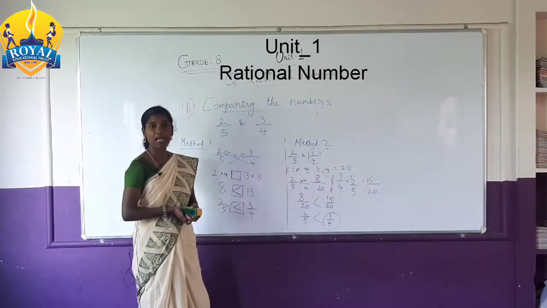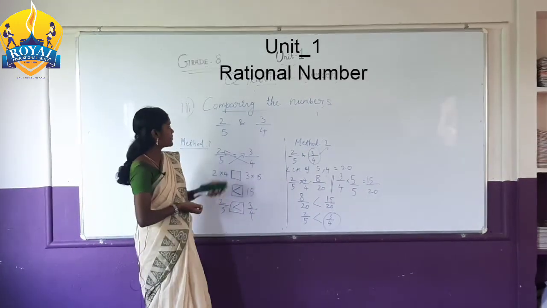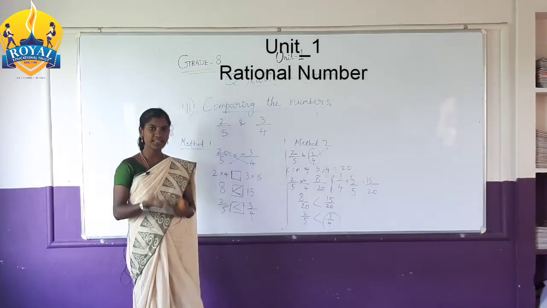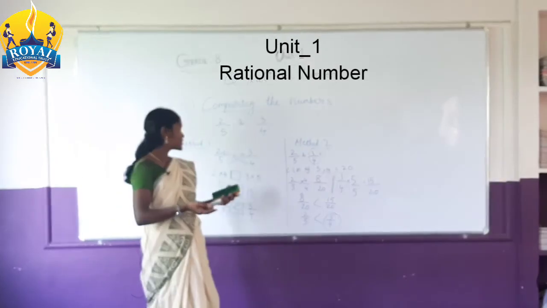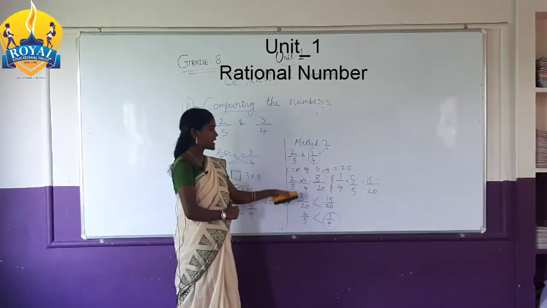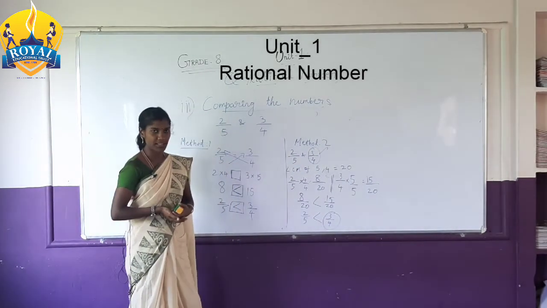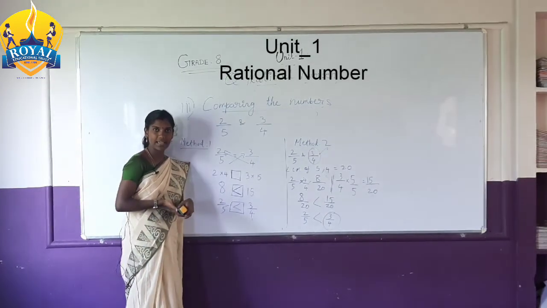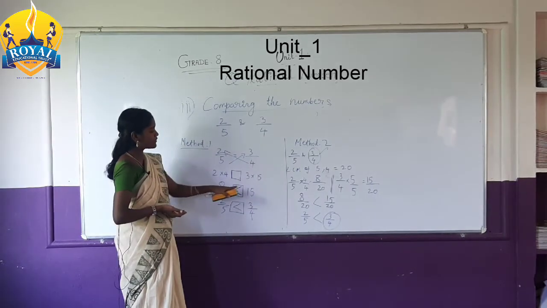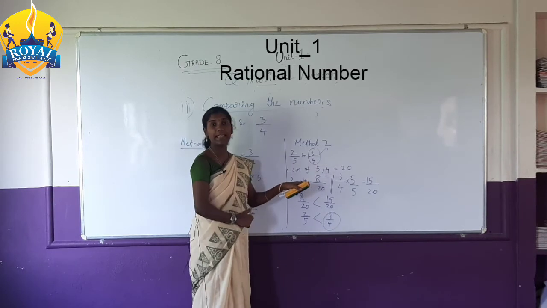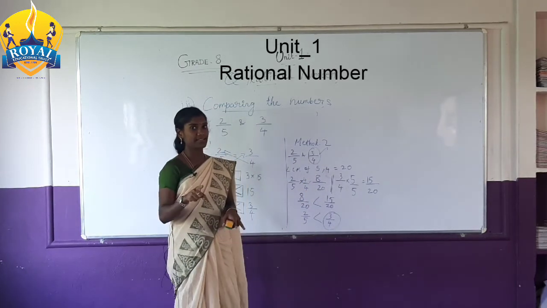The third one is comparing the numbers. Comparing means they give two numbers and you have to find which one is greater. You use two methods. One is cross multiplication. The other is the LCM method. Cross multiplication means you cross left hand side and right hand side, then multiply, and you find which one is greater. LCM method means you have to find the LCM of the denominators.